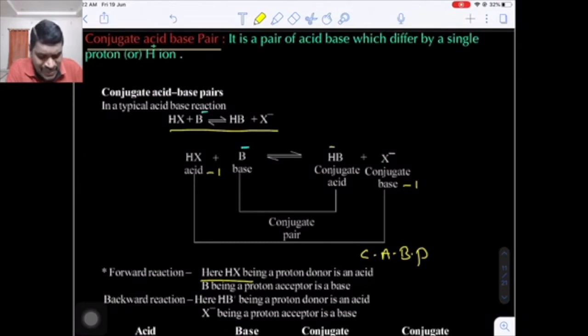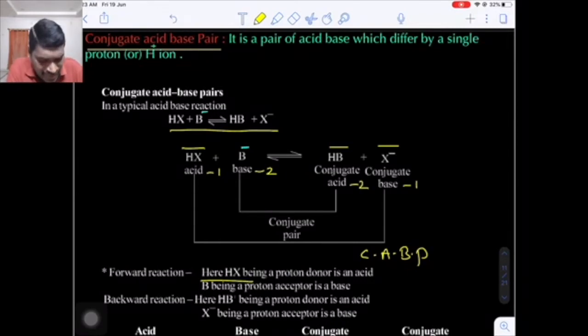In this reversible reaction, if you observe, what happens? HB is an acid because it contains a proton. Now it has a tendency to donate the proton. Now X minus, initially HX loses a proton and it forms X minus. Now X minus has a tendency to accept the proton. That means it has the ability to accept the proton from the acid. That's why it acts as a base. After getting the proton from the HB, again it will return back to HX and HB becomes B negative. HB is a conjugate acid. Now the corresponding base is B minus.